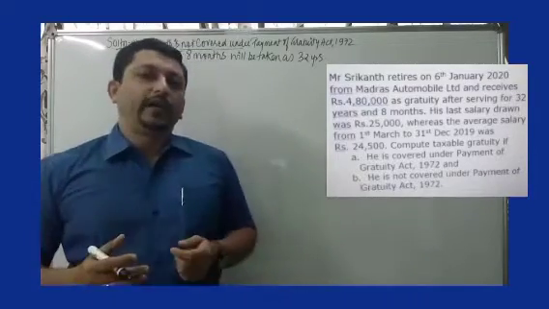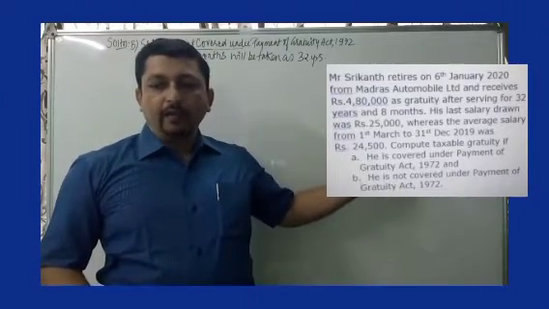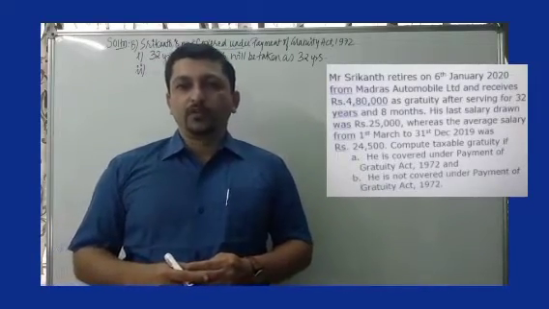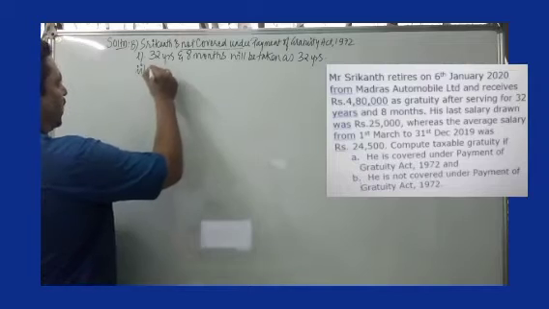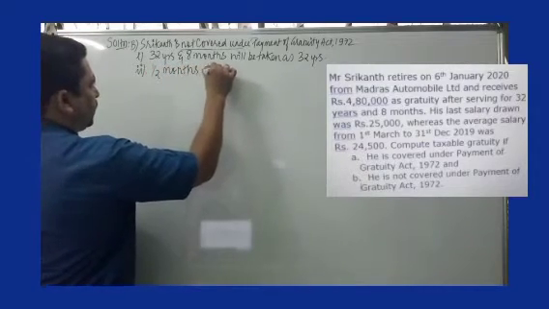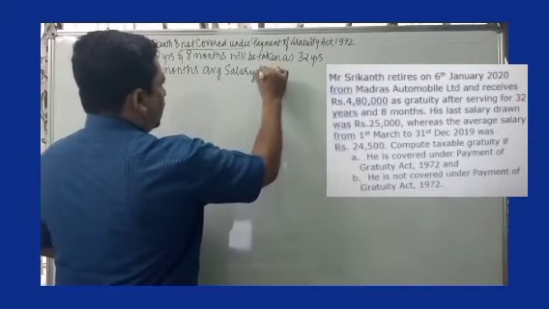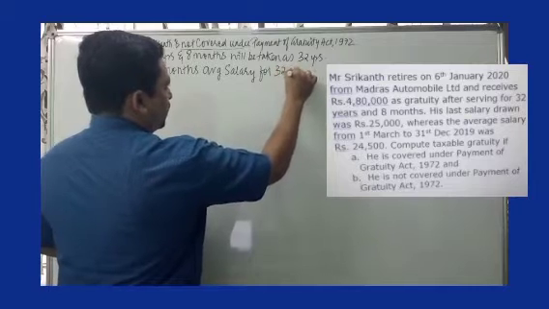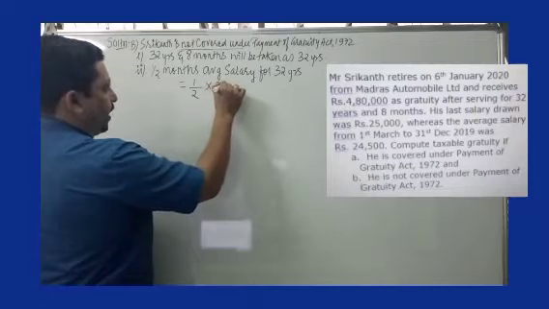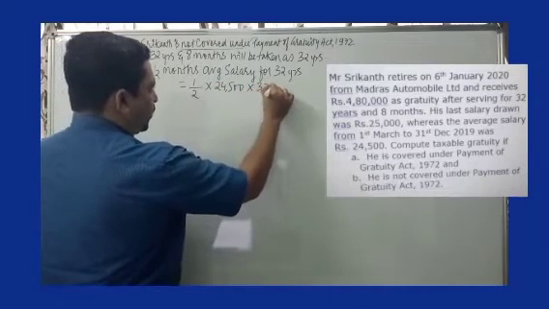We don't have to calculate the average salary in this problem because it's given to us very clearly. It is said the average salary from 1st of March to 31st of December 19 was rupees 24,500. So directly we can calculate half month's average salary for 32 years, which is half into 24,500 into 32.